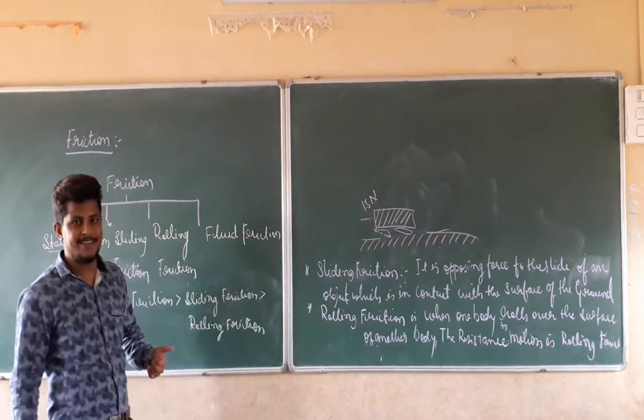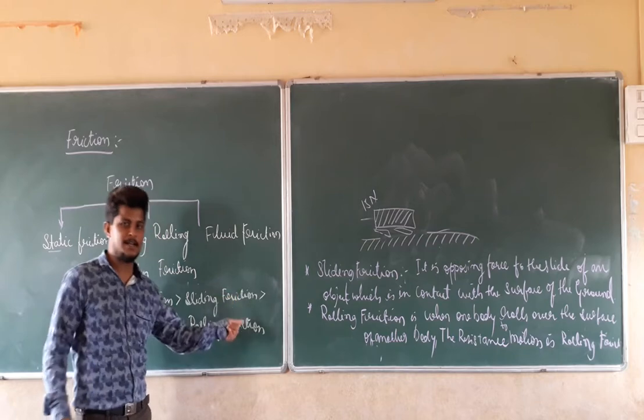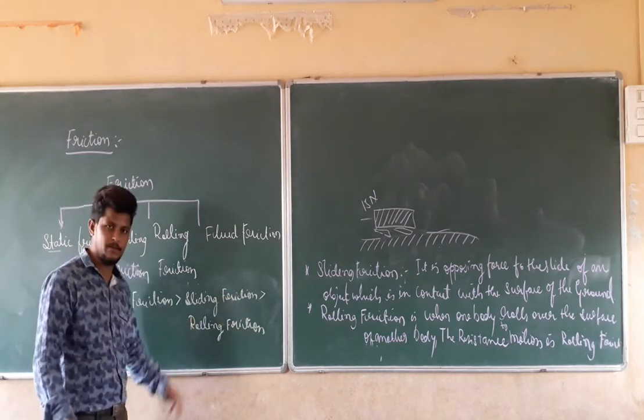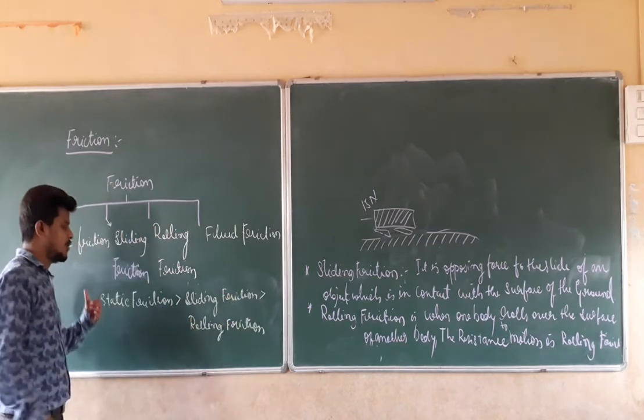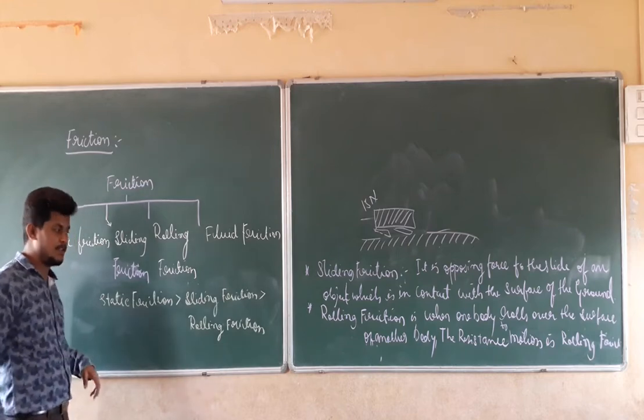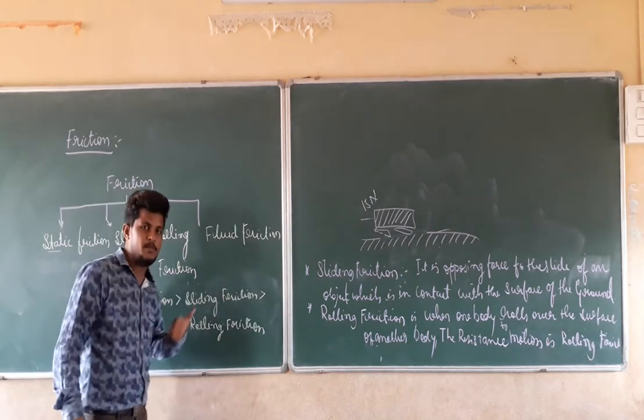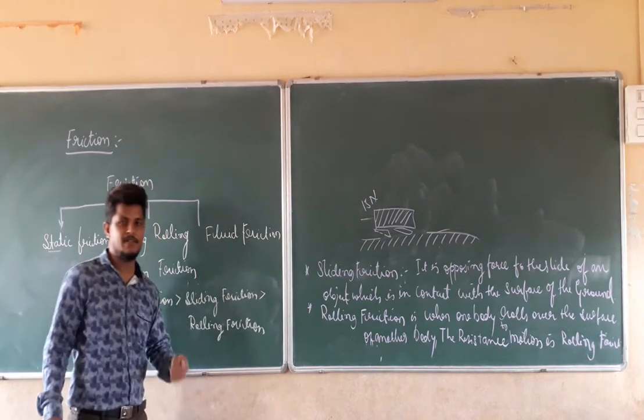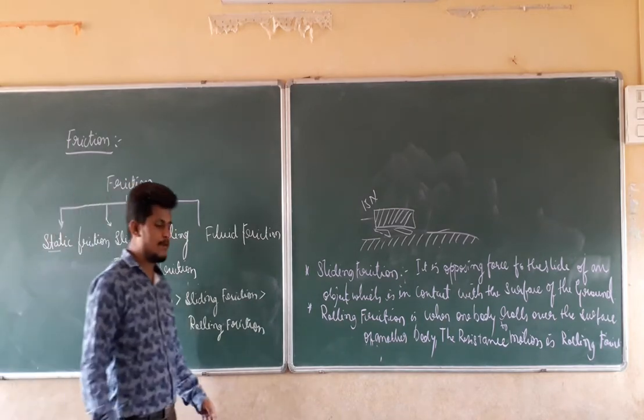So we can say that for easy movement of particles or a body, we use rolling friction. For bringing the body to rest, we use static friction. To slow down the movement of the body, we use sliding friction. That is all about the types of friction.